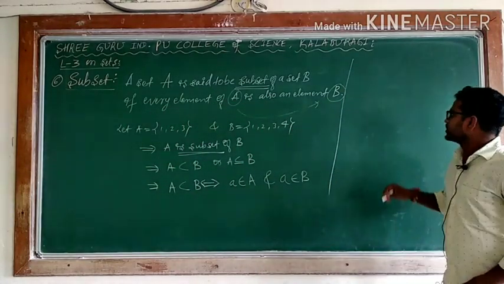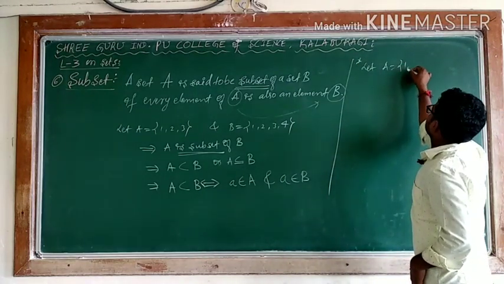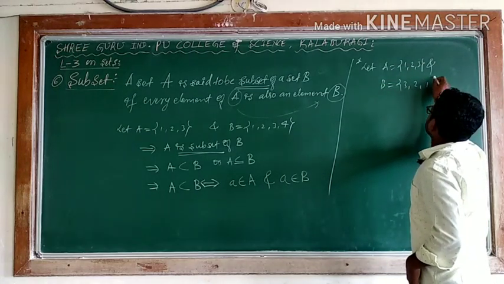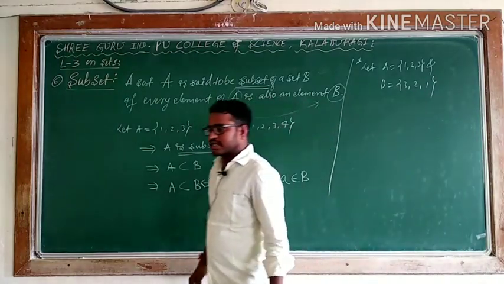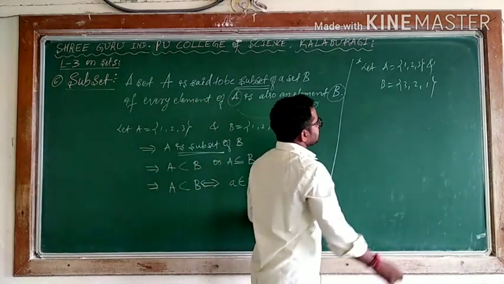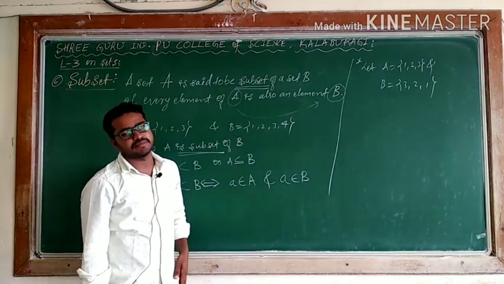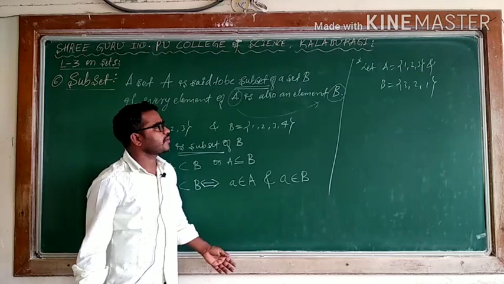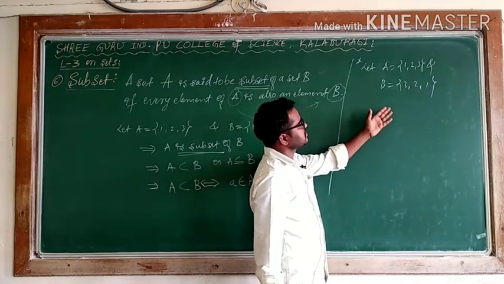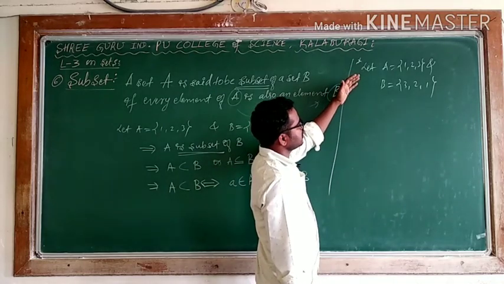I will take another example. Second one. Let A is equal to {1, 2, 3} and B is equal to {3, 2, 1}. No problem. There also 3 and there also 3, but I can say better: A has 1, 2, 3, B has 1, 2, 3. In these two cases, which one is a subset? Can I say A is a subset of B? No problem. Can I say B is also a subset of A? Definitely. Here A is also a subset of B and B is also a subset of A. Because the condition is what? Every element of A is also an element of B.